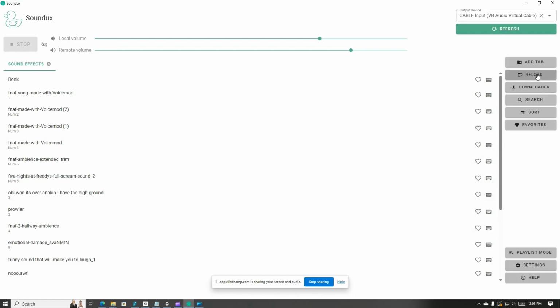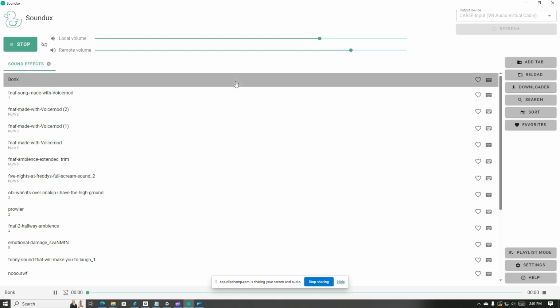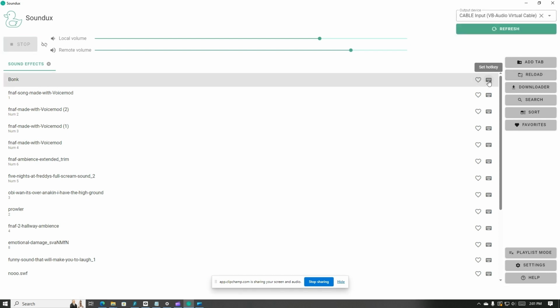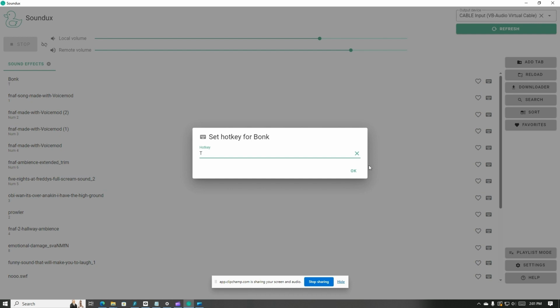To have keyboard shortcuts, click the keyboard icon next to the sounds you want, then push the key you want to use.